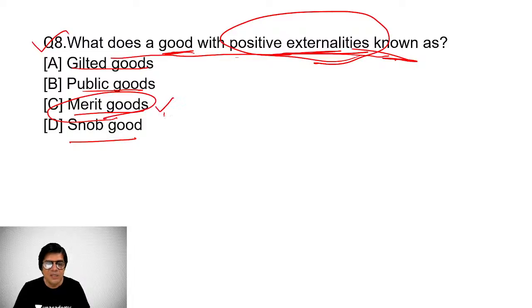You can make out merit goods and demerit goods are two different types of goods. What is the distinction between merit and demerit goods? Positive externalities, merit goods. Government is always keen to provide help to certain specific sections of people. Right. Merit goods include things like health, right, education, right.